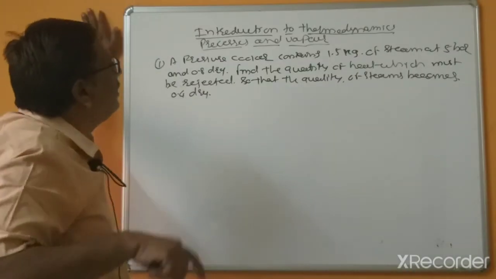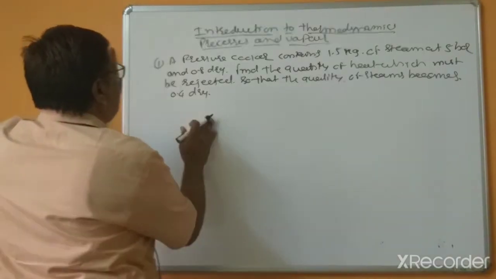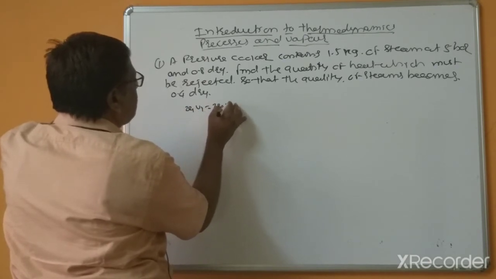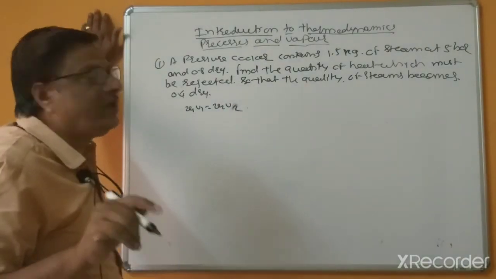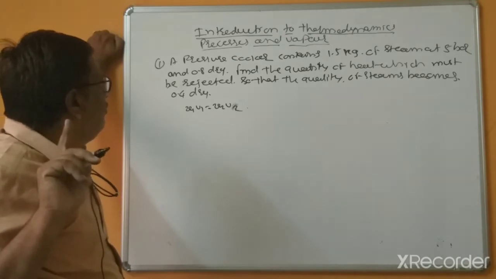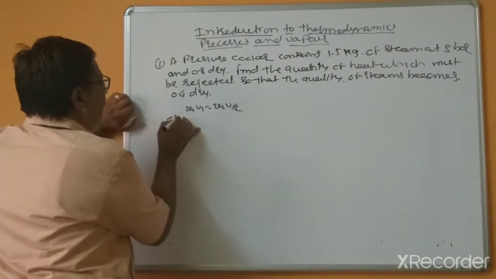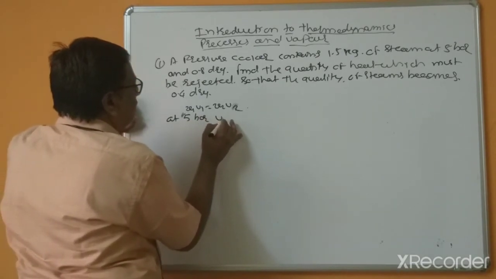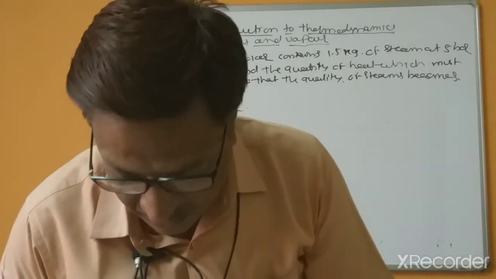Here you can calculate the specific volume, because x1 into V1 is equal to x2 into V2. So you can calculate for 1.5 kg at 5 bars. At 5 bar, what is V1 equal to? You can calculate this.